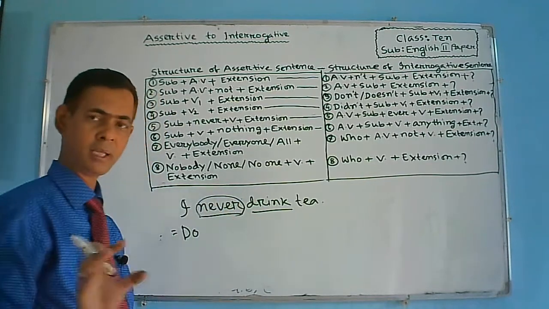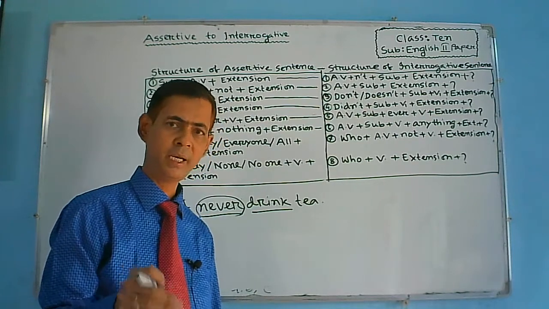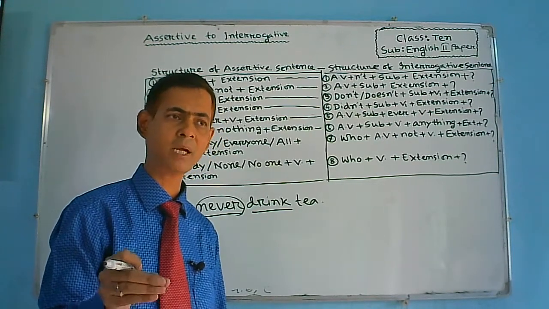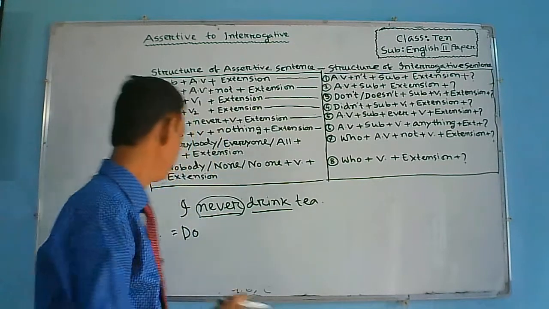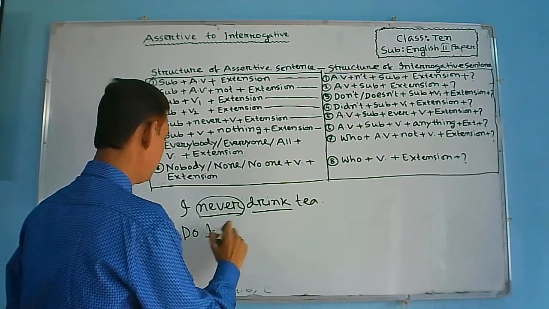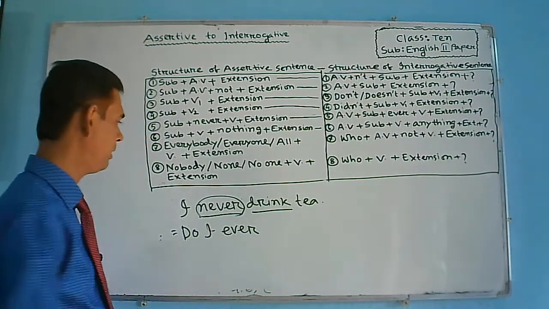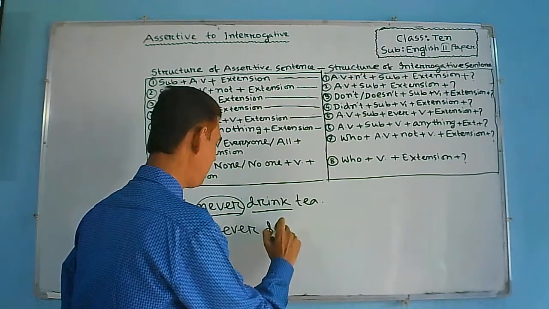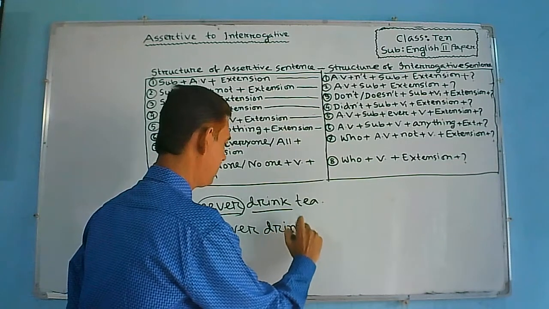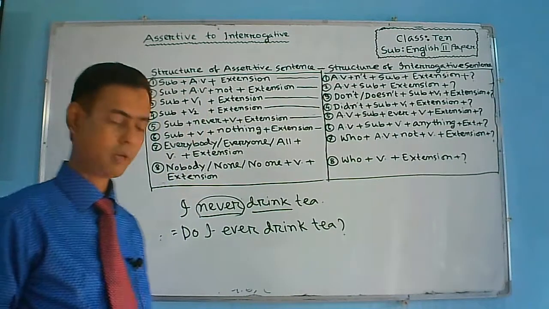So here never is given. You should remember that if never is given in any assertive sentence, it will be turned into ever at the time of transforming it into interrogative. So here subject, then ever will be used instead of never. Then principal verb base form, drink tea. At last question mark. Okay, understand everybody?